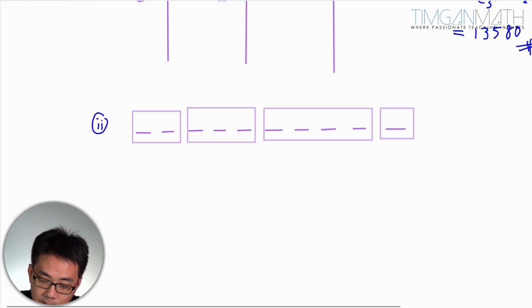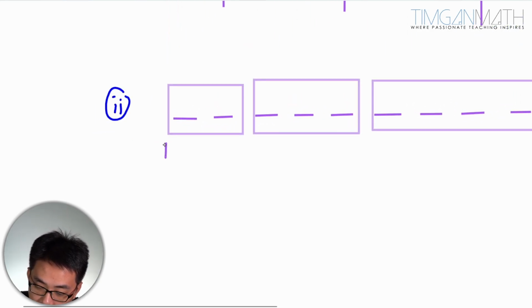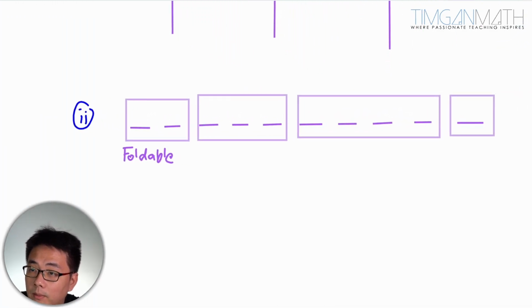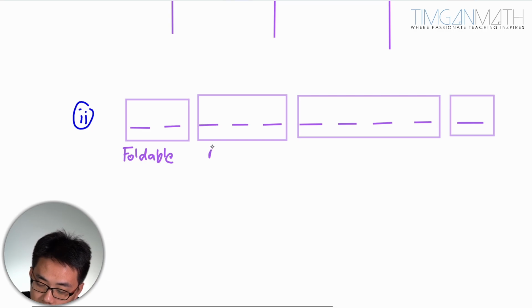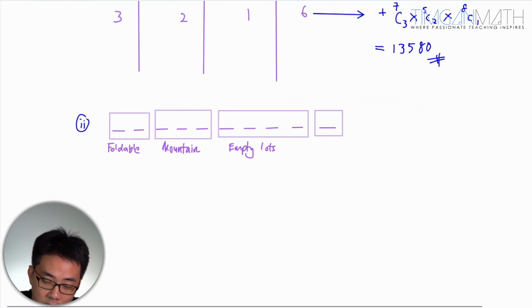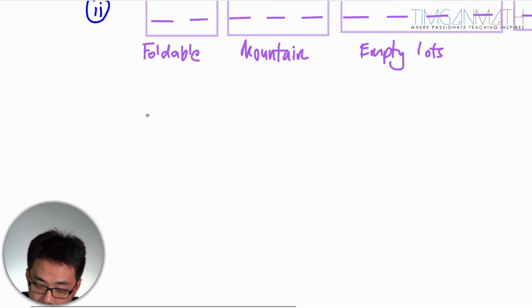So I'm gonna write this down. This is foldable bikes, 2, then 3 mountain bikes. And after which these are empty lots. Okay, empty lots, just treat them as identical lots here. So the number of ways to arrange it.